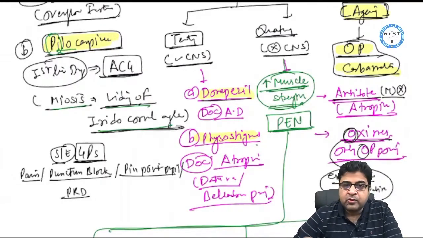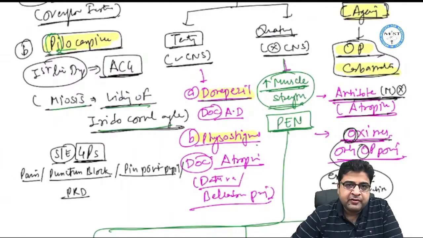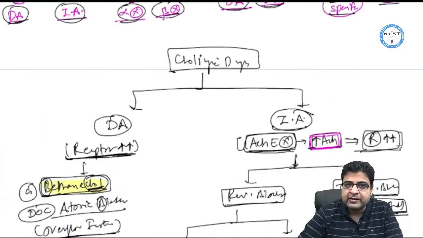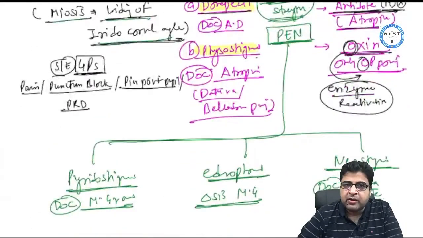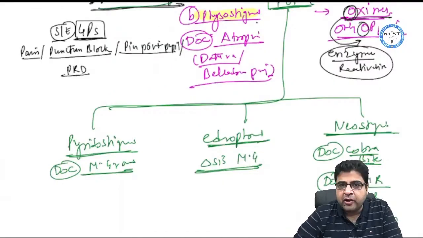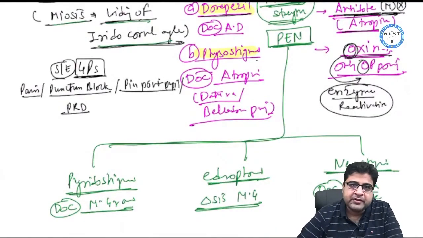So we have a poisoning known as atropine poisoning. Atropine is a muscarinic blocker, an anticholinergic drug. So if a patient suffers from anticholinergic drug poisoning, we have to give a cholinergic drug. And right now we are discussing all these medicines as cholinergic drugs. So physostigmine is a cholinergic drug which is used as the drug of choice or antidote of choice for atropine poisoning, which is also known as datura poisoning or belladonna poisoning.